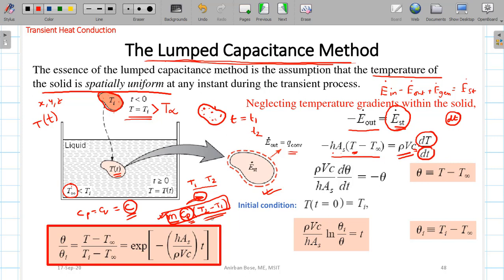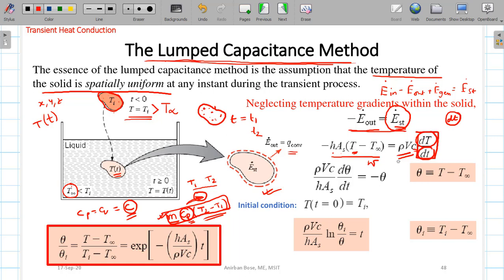So per unit time, if you want to find out, that quantity is the rate, that is dT by dt. dT by dt basically indicates the change of temperature in a very small time dt. So this is the rate, because on the left hand side this is the rate of energy which is going out in the form of convection. So here the unit is watt, and that is why here also it is not the unit of energy, it should be the watt. So in time dt, this is basically the rate at which the energy storage changes. I think this equation is clear, how we have written it.